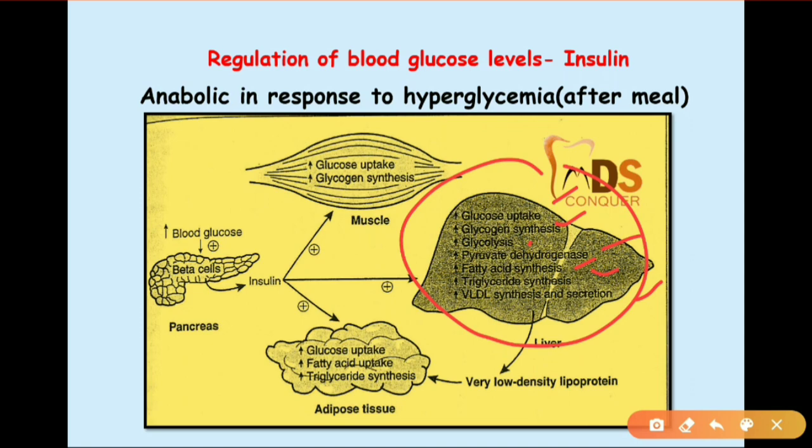So all these get increased in the liver, whereas glucose uptake, fatty acid uptake, and triglyceride synthesis will be increased in the adipose tissue. Whereas in the muscle, glucose uptake and glycogen synthesis will be increased. This is the anabolic response to hyperglycemia after the meal.